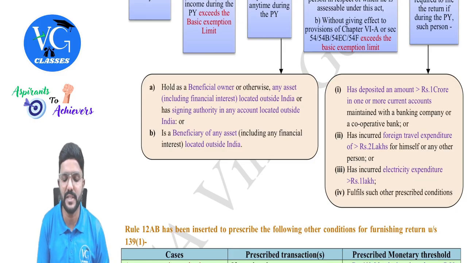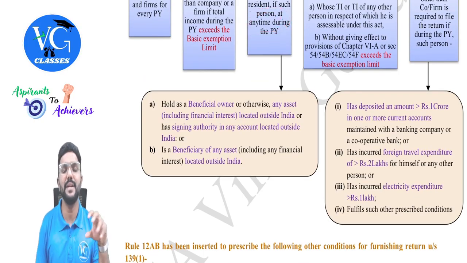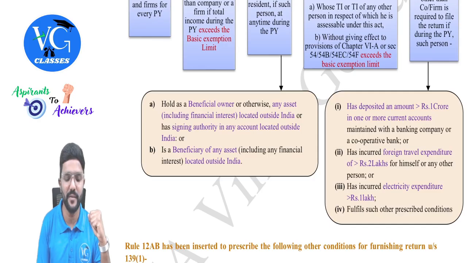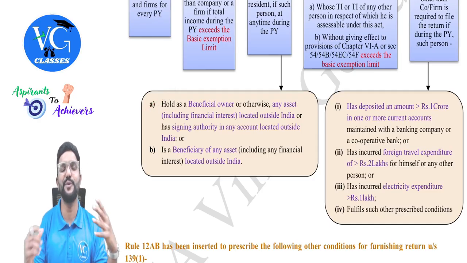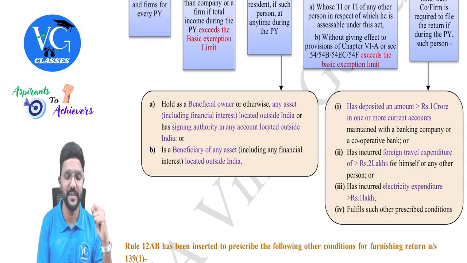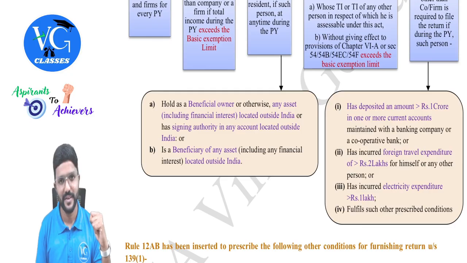And please be careful, this is at any time. For example, assume I am holding the shares of a foreign company just for one day during the previous year. Am I covered in this point? Yes. Even if I am holding it for one day or a few days during the previous year, I am covered in this point. Got it?